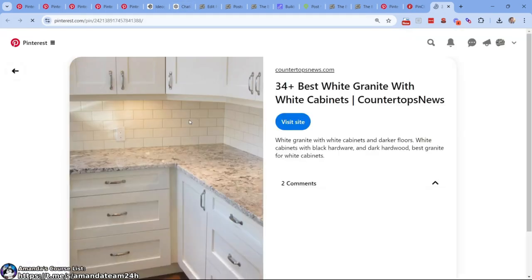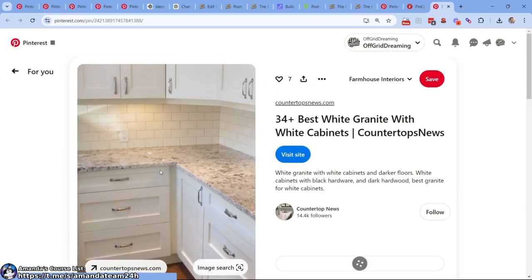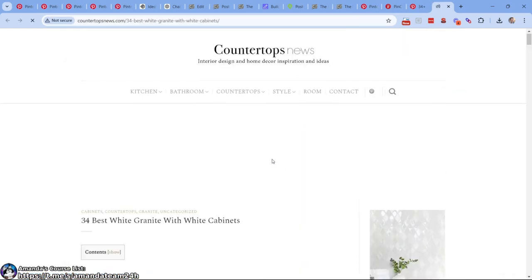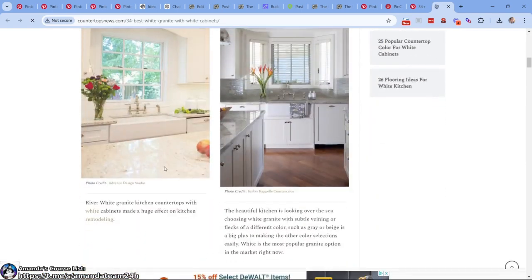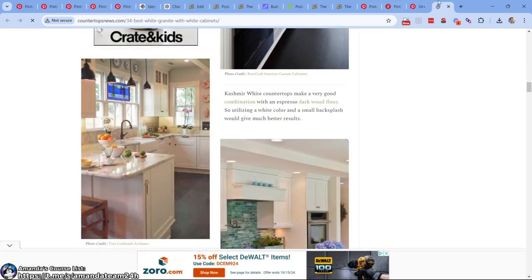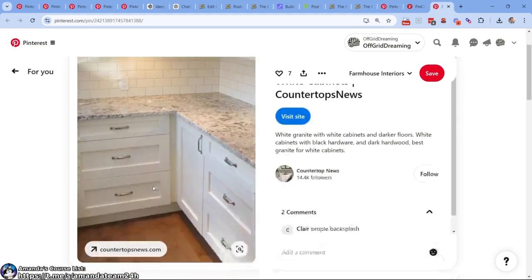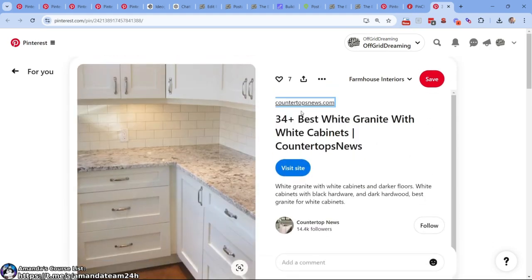If I click on this, look, it's just an image. Ooh, honey, I like this. That's what they say to their spouse. Look, I like this cabinet, but I don't like this. And they're just showing each other. Maybe, maybe not. They read this, 34 plus best white granite, blah, blah, blah. And they click through to this website, right? And then they can go from there. But if you have it in their face, it says 34 best white granite. Here, they know without a shadow of a doubt that they can click through and see more.